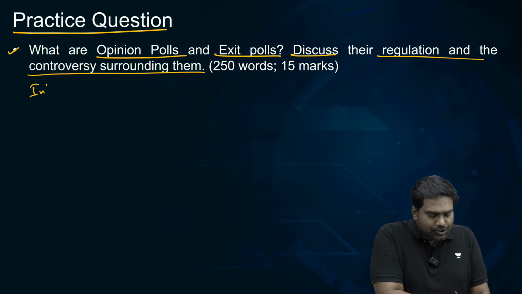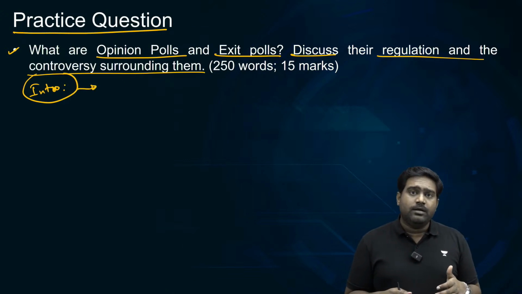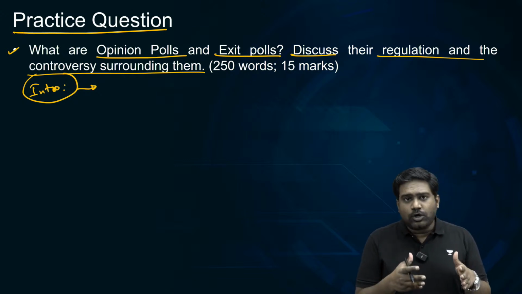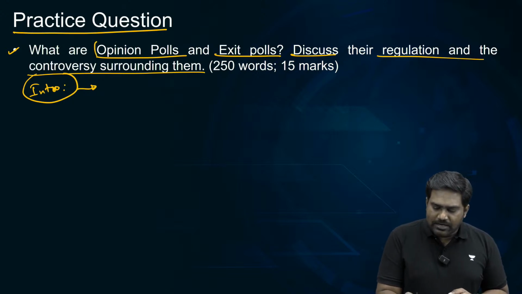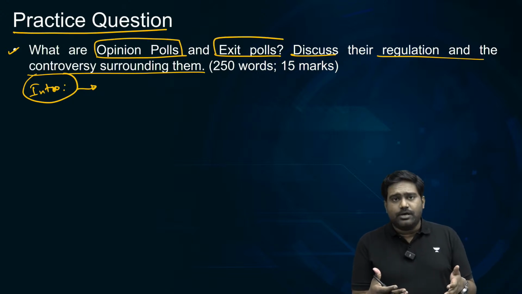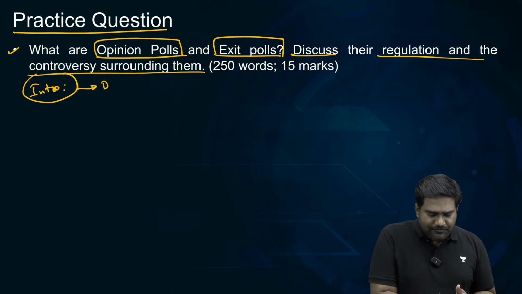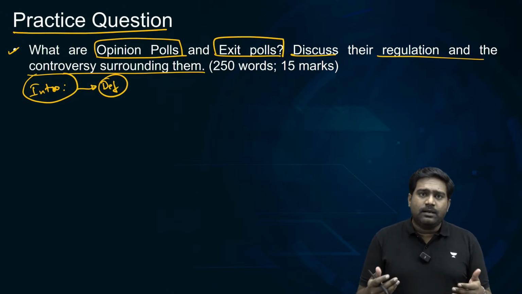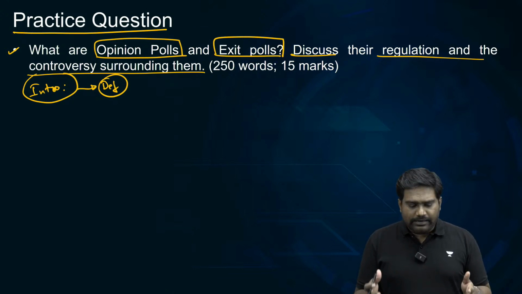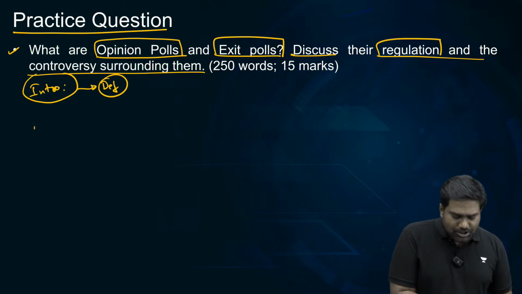So you can begin with an introduction. It's always very important to build a good structure into your answer. UPSC expects you to structure your points, and UPSC expects the aspirants to ensure that there is a logical flow of thought. So begin the answer directly by talking about opinion polls and exit polls, because that is the first question here. What are opinion polls and exit polls? Explain the two. Give the definition of opinion polls and exit polls as we discussed. Maybe you can draw a small table as well. List a couple of points to clearly highlight the differences between opinion polls and exit polls. Next, talk about the regulation that exists in the body.